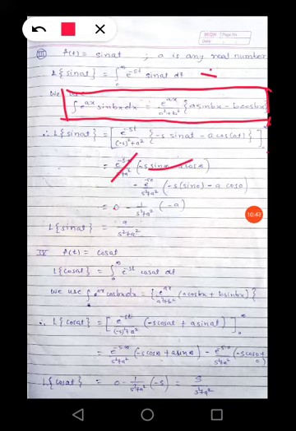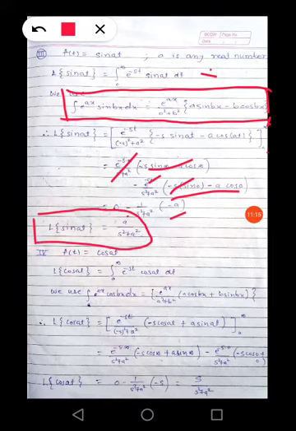Minus the lower limit: e raised to minus s into 0 becomes 1, so 1 over s square plus a square into bracket minus s sin 0 minus a cos 0. Minus s sin 0 is 0, and a cos 0 is a, so it is minus a, and with the outer minus this becomes plus. So Laplace of sin at is equal to a divided by s square plus a square. Are you getting my point?